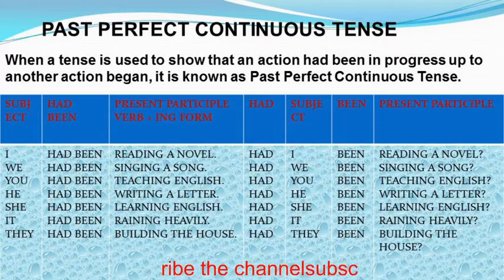I had been reading a novel. Had I been reading a novel? We had been singing a song. Had we been singing a song? You had been teaching English. Had you been teaching English? He had been writing a letter. Had he been writing a letter? She had been learning English. Had she been learning English? It had been raining heavily. Had it been raining heavily? They had been building the house. Had they been building the house? This is how we can give more and more examples for this past perfect continuous tense.